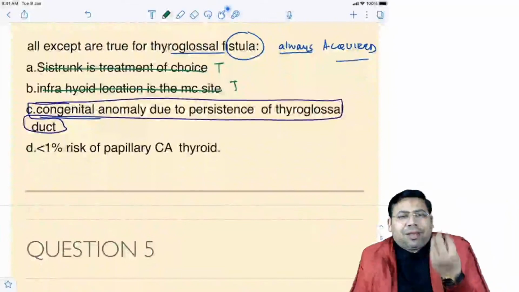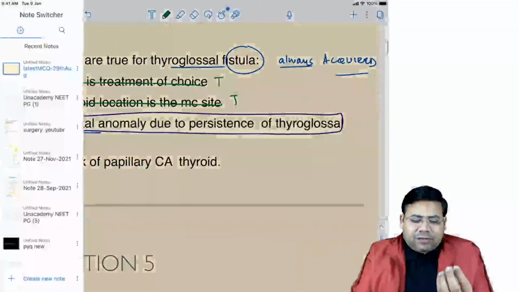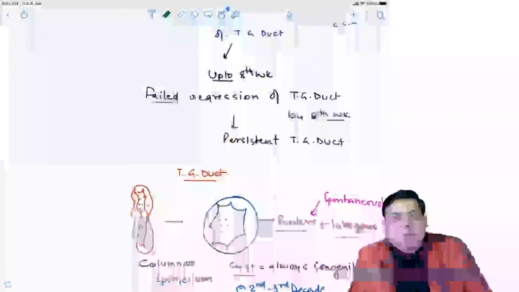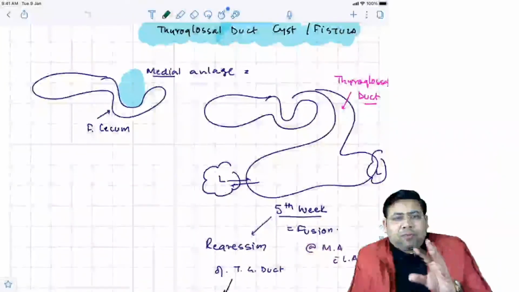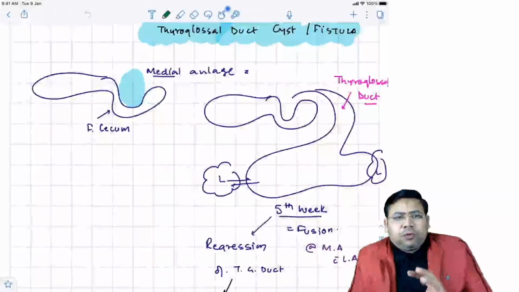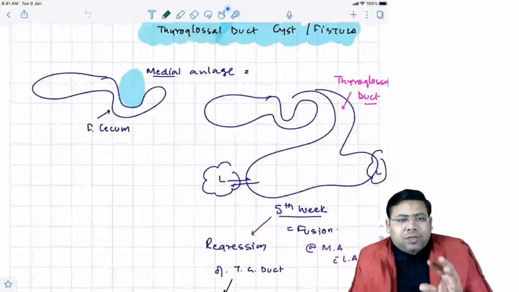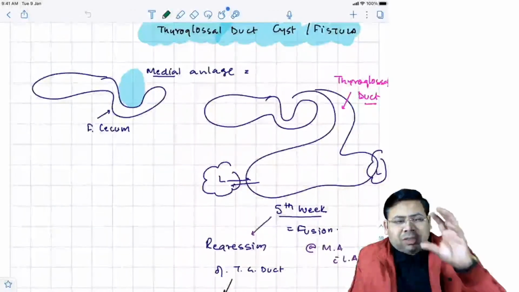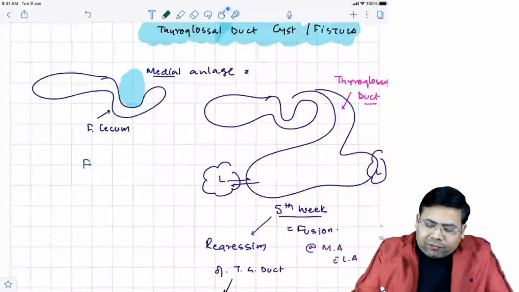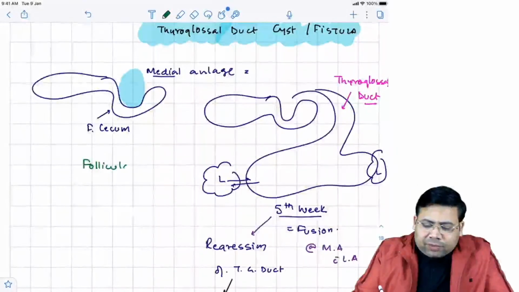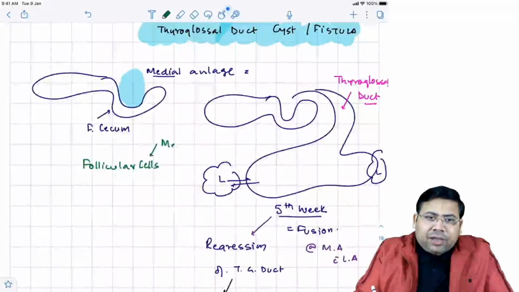Do you know that, if you see the development, why I ask students not to muck up, the thyroglossal duct is developing from the median anlage. And the median anlage is actually going to contribute to two-thirds of the thyroid. So the follicular cells develop from this median anlage only.